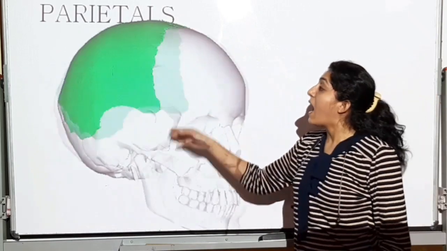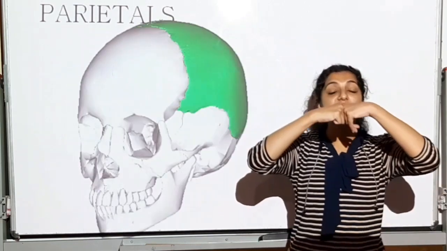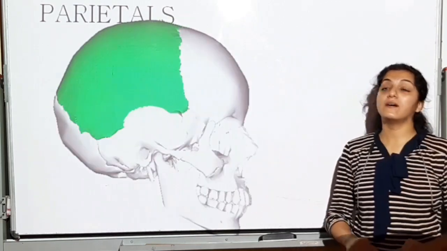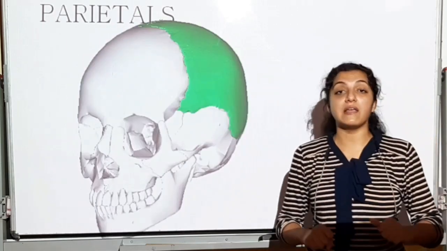And both of them are going to be joined by a suture. They're going to be joined by a joint. Okay, we will discuss what are those joints which are joining these cranium bones.